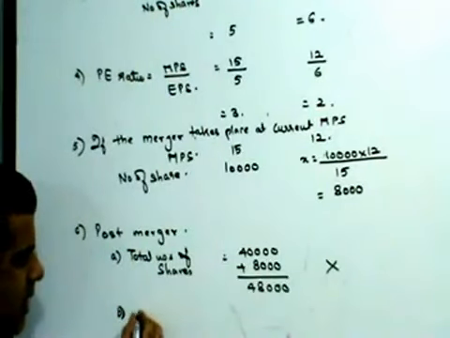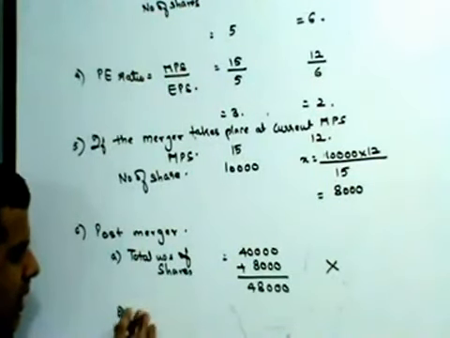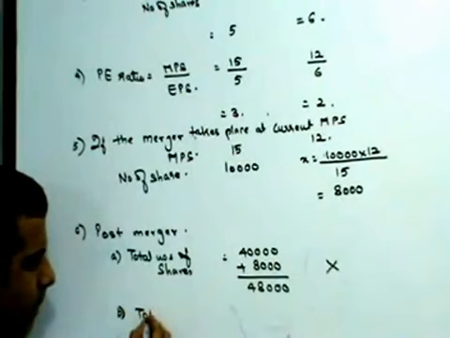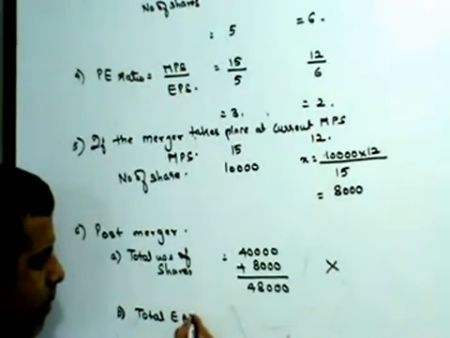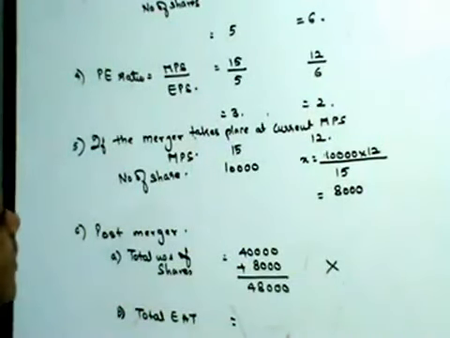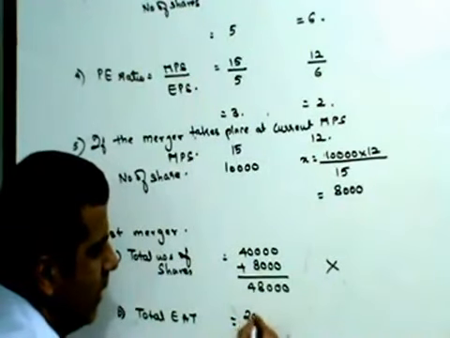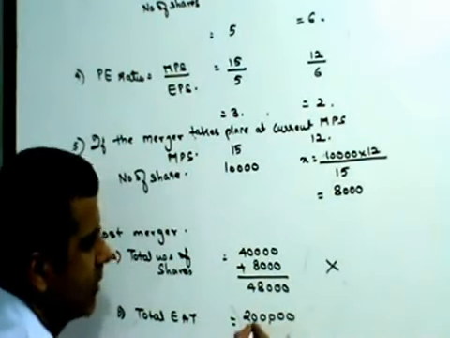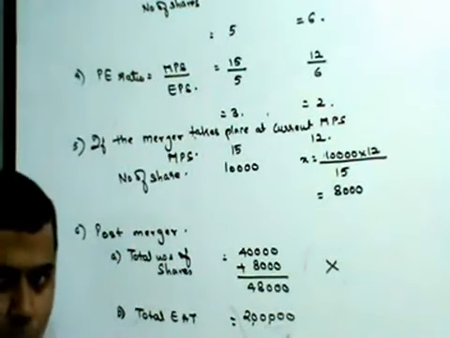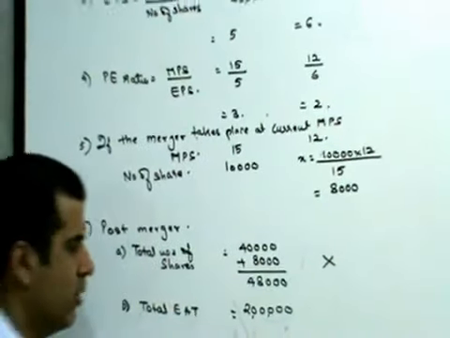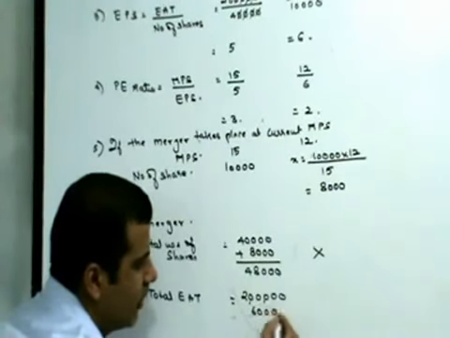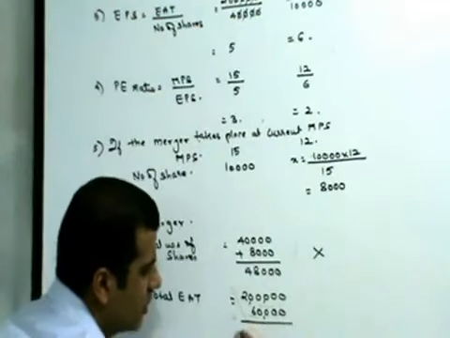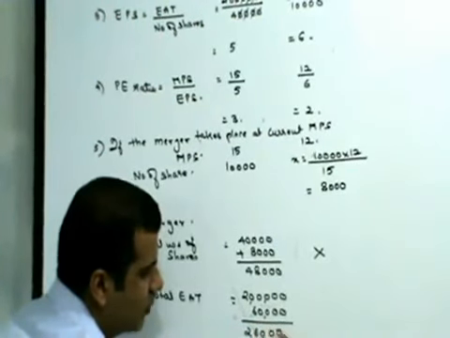Next, EAT. The total EAT after merger: they already had an EAT of 2 lakhs. Since they have bought Frost Company, Frost Company's EAT will also be their own EAT. So this is going to be 2,60,000.